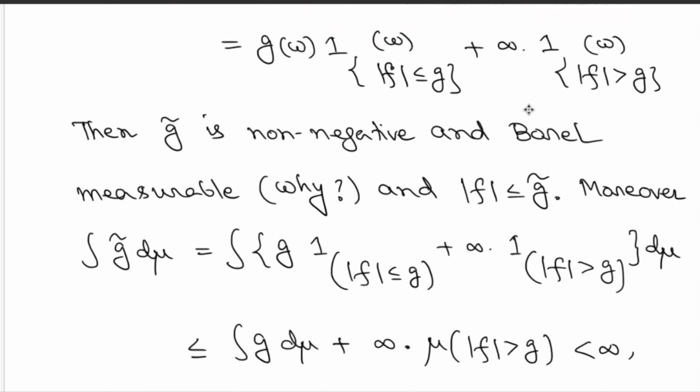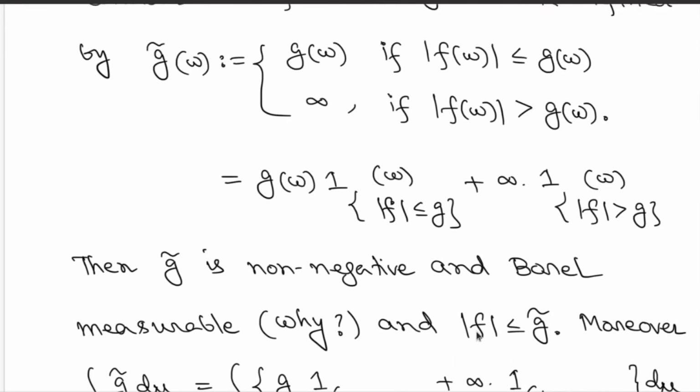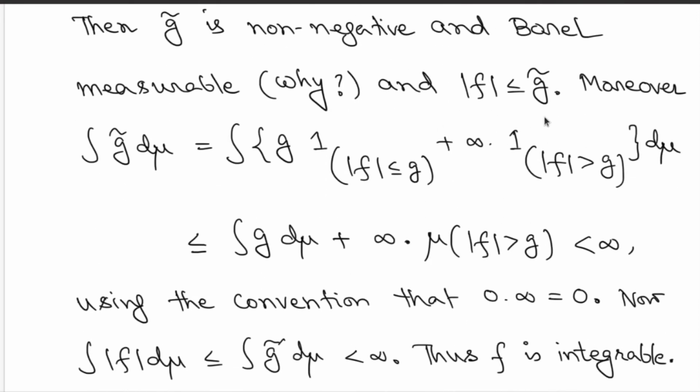Now you observe that pointwise the function mod f is dominated by g tilde. On the points where mod f was dominated by g, you have taken that value, otherwise of course the function value is dominated by the value infinity. Therefore you get mod of f is less than or equal to g tilde. But what happens to the integration of g tilde? On a set of measure 0, the value infinity does not matter.